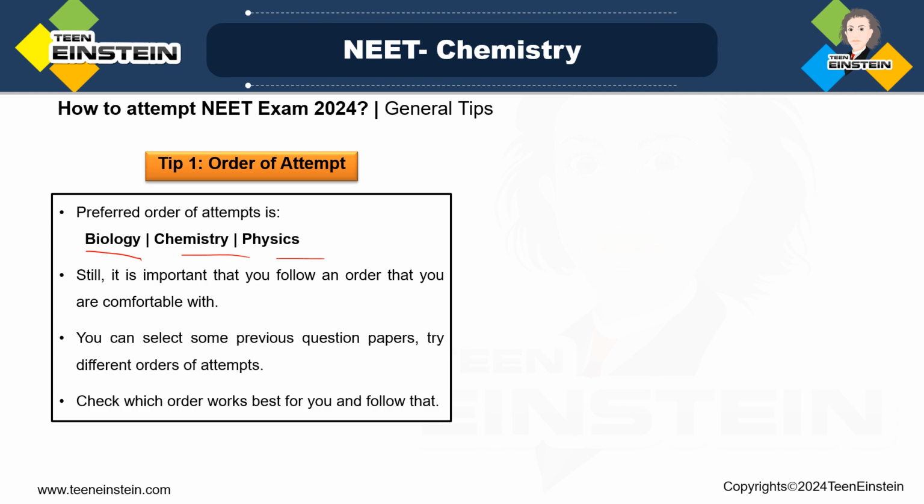Now, to understand better which order you are more comfortable with, if you are still in doubt, you can select some previous year questions and try different orders of attempt. Suppose in one attempt you solve biology questions first, simply maintaining the order I have mentioned here. Then on another day you select some other previous year's questions, and put chemistry first, then biology, then physics. If you try different orders, you can understand which way you are more comfortable.